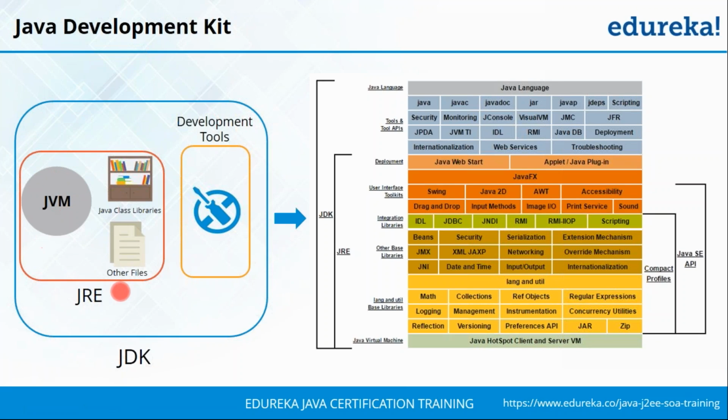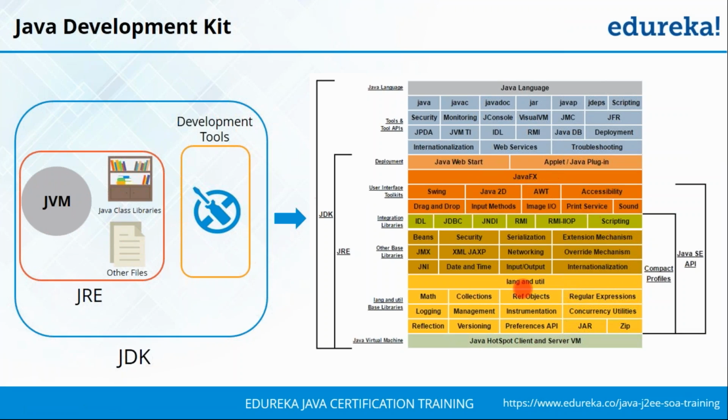But then you have your Java runtime environment. That is the environment in which you're going to be running your Java programs. There you're going to have your Java class files as well as your other files. To give you a better understanding of the other files, you can look at the image here. These are the other files that you're going to have as part of your Java runtime environment. Whichever of these files are required, the JRE will directly link it to the JVM as required.